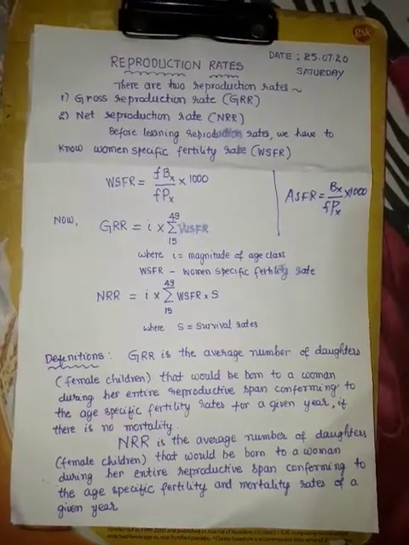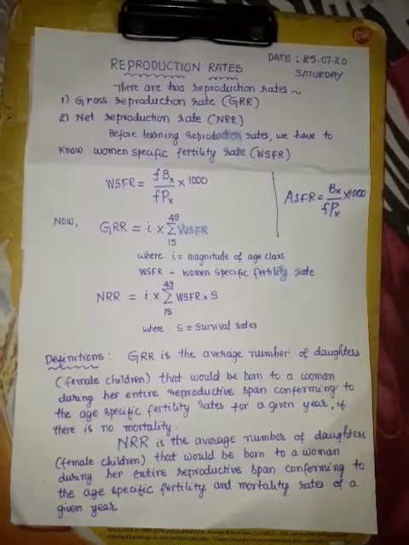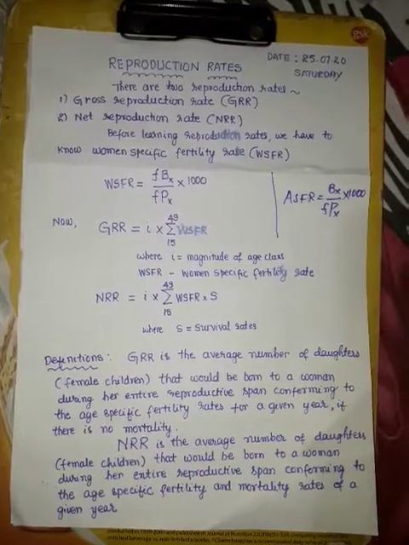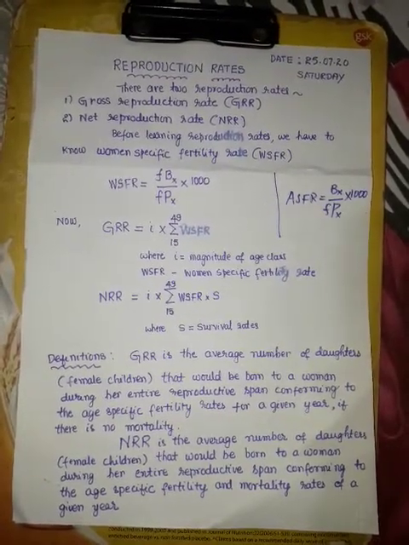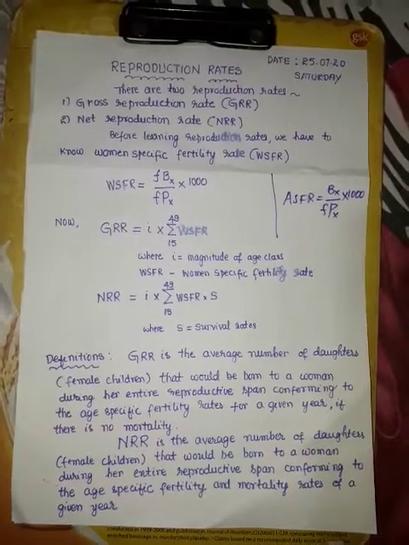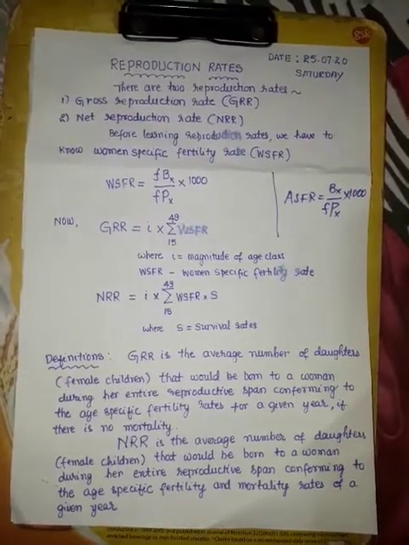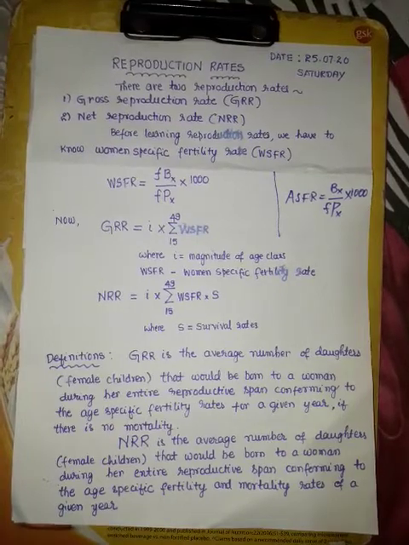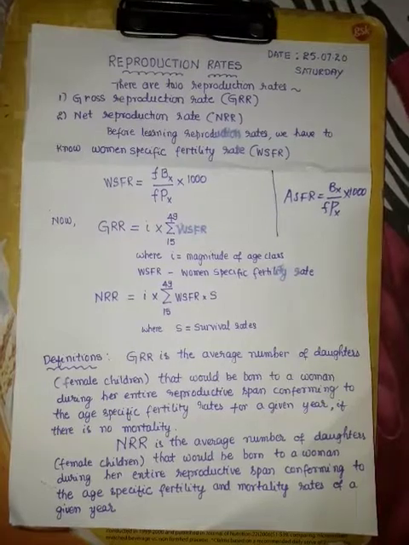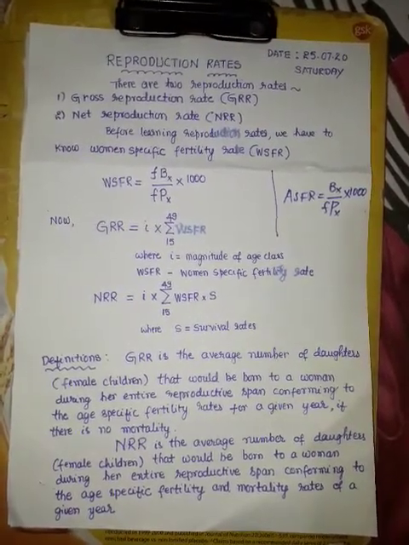In ASFR, we have a demerit. Where is the demerit and what is the demerit? The demerit is in the numerator, that is in the quantity BX. BX means total live births to a woman of specific age group X. In the live births, we have male births and female births. The male births are not responsible for the birth activity. Only the female births are responsible for the birth activity.